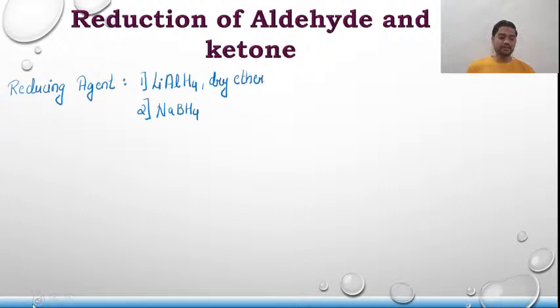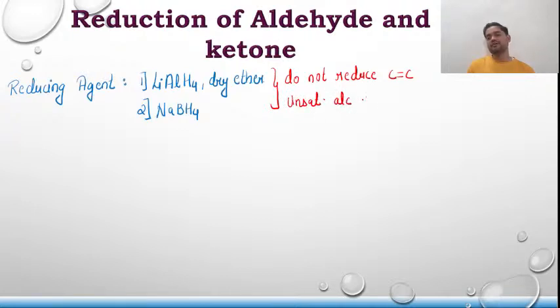But one thing you have to remember is that they do not reduce carbon to carbon bond, and hence unsaturated alcohol can be prepared.